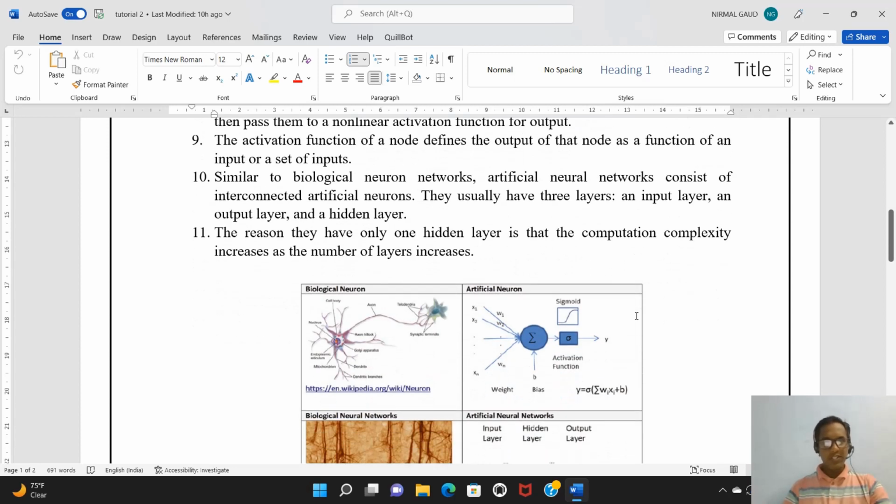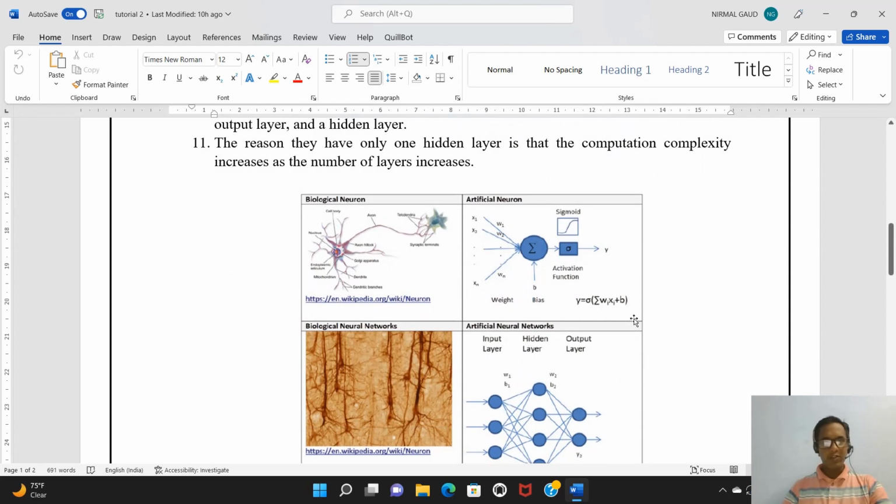If we talk about the diagrammatic structure of biological neurons, here you can see a biological neuron which is present in our brain, and here is our artificial neuron. Here we have the weights, and x1, x2, and so on to xn are the inputs. W1, W2, till Wn are the weights. So here we have the computation.